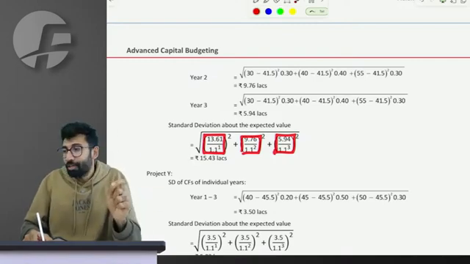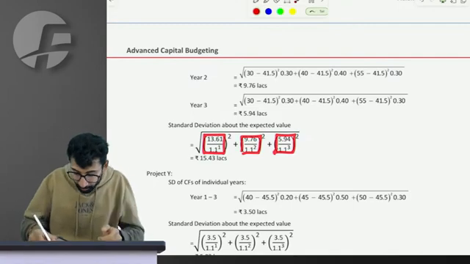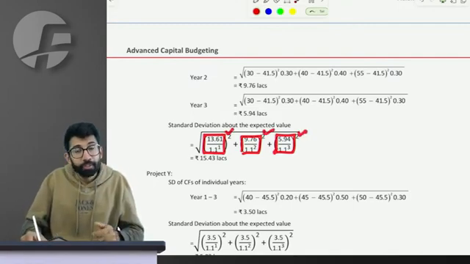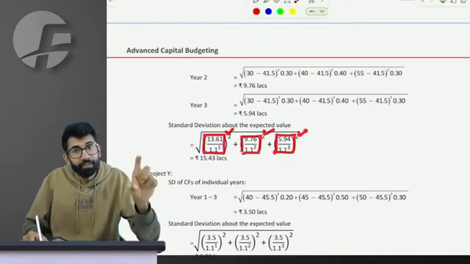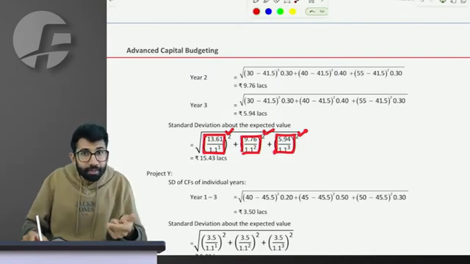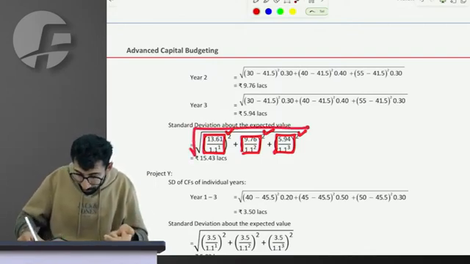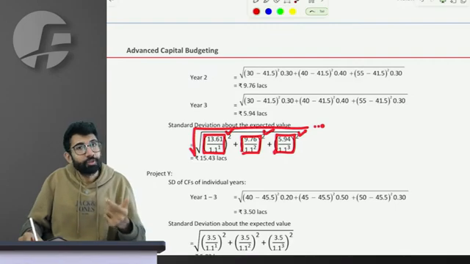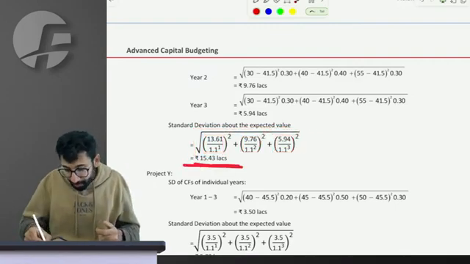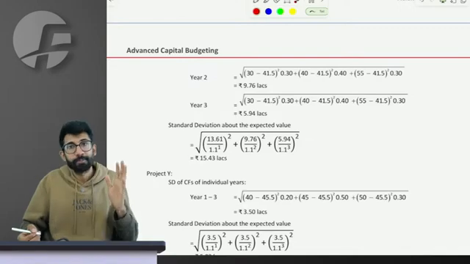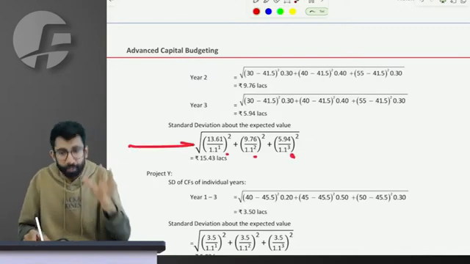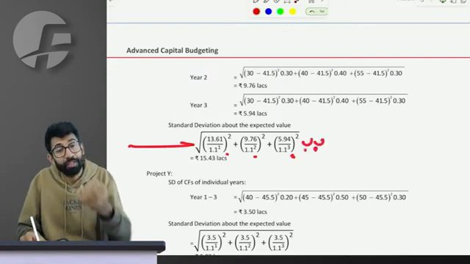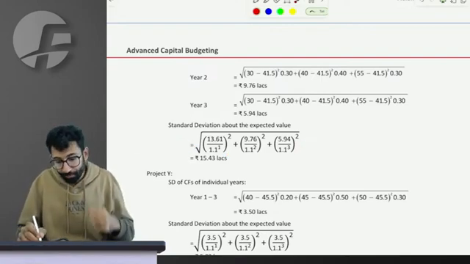But all the addition happens at the variance level, which is why you'll first have to square them. So you have the squared present value deviation of individual years. Adding will give you the variance of the entire NPV, and taking the square root will give you the standard deviation of the entire NPV. When you solve it, the answer is 15.43 lakhs. I'm saying when you do it at home, don't revise it as a formula, revise it as a flow, the flow which I've taught you.